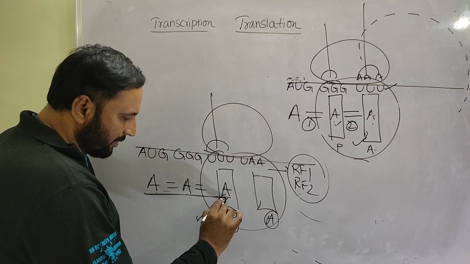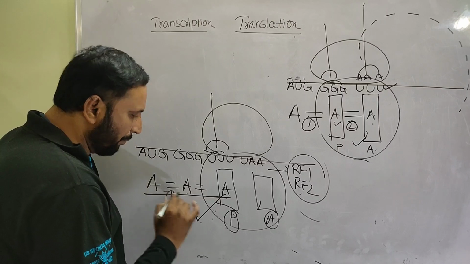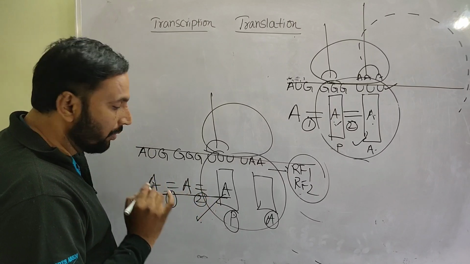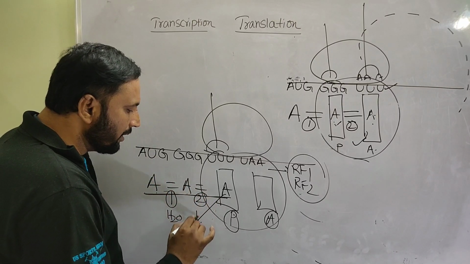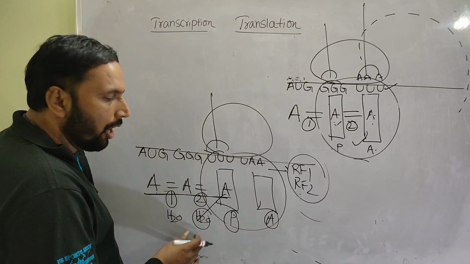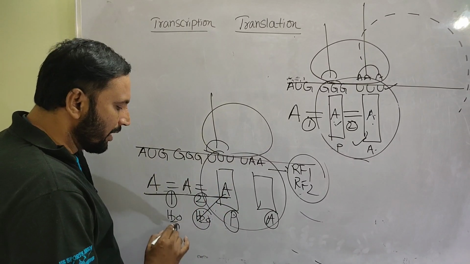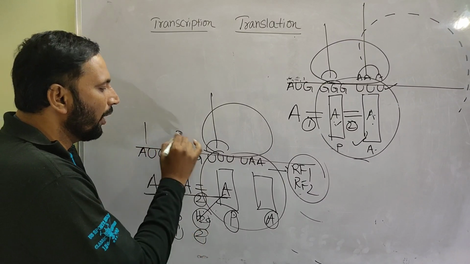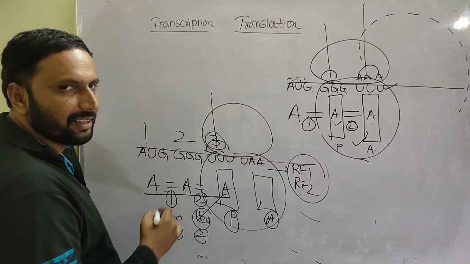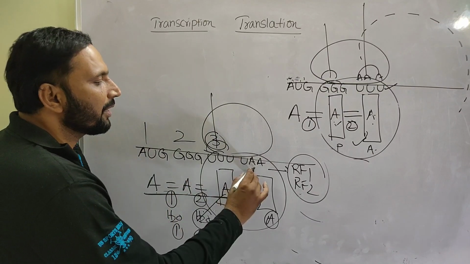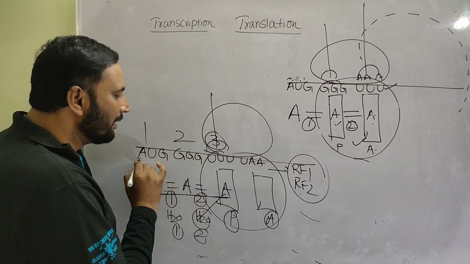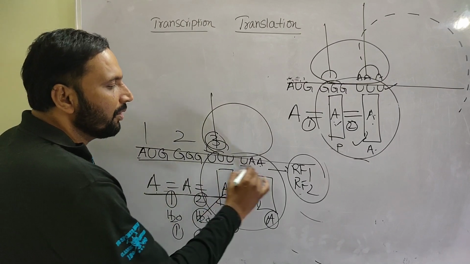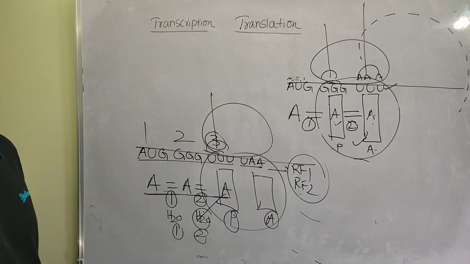Anyway, now a very important point. When 3 amino acids are there, how many peptide bonds are formed? 2 peptide bonds. How many water molecules are released? 2 water molecules. How many translocations? 2 translocations. How many tRNAs are involved? 1, 2, 3 tRNAs are involved. How many codons are required? 4 codons. Of these, 3 are sense codons and 1 is a nonsense codon.